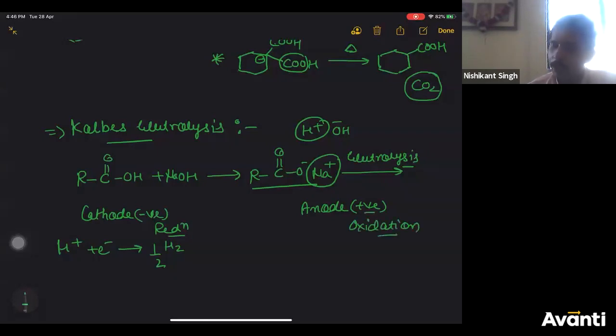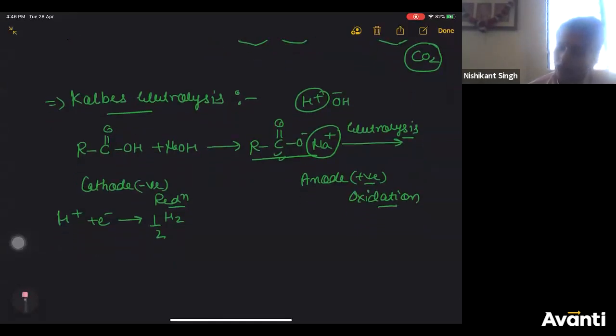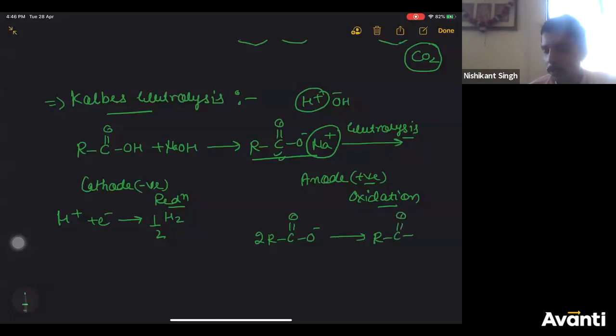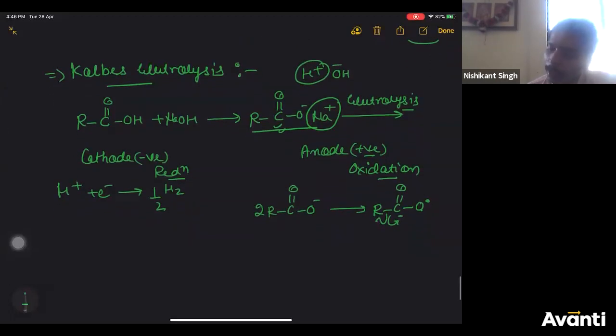So anode is positively charged. Who will go to anode? Your anion. So your anion, RCOO minus, 2 moles. O minus means it has an extra electron. So it will lose its extra electron to form neutral free radicals. If this oxygen is a free radical, carbon should also be a free radical. Therefore, this bond will undergo homolytic cleavage, and carbon will get a radical.